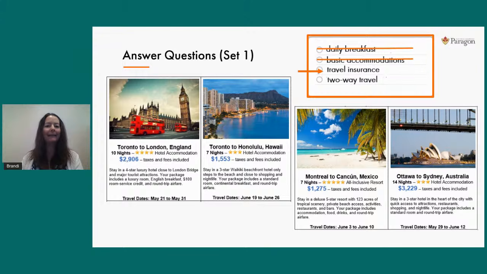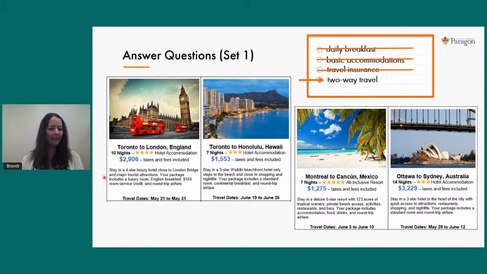Let's see if we can find anything about travel insurance here. So let's start back here. As we scan through, I don't see any mention of the words travel insurance anywhere. And I also do not see any words that mean the same as travel insurance. So because I can't find that detail in the diagram, it simply can't be true. Now, we're left with one answer, two-way travel. So hopefully that's the correct answer because nothing else seems to be working. But I don't know about you, but me, I like to be very thorough on a test. So I'm going to double check anyway that two-way travel is mentioned in all four of these, just to make absolutely certain I've not misread something earlier.